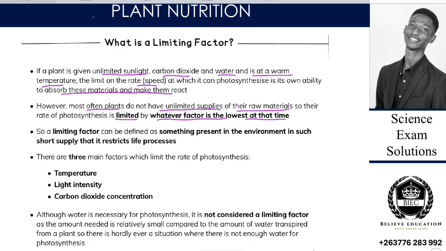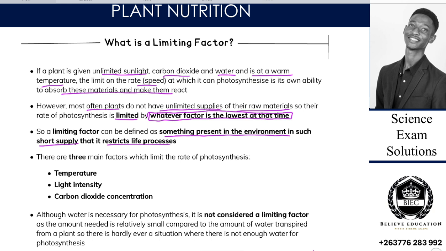So what is limiting? I want us to go to this point. Whatever factor is lowest at that time becomes the limiting factor. So a limiting factor can be defined as something present in the environment in such short supply that it restricts life processes.